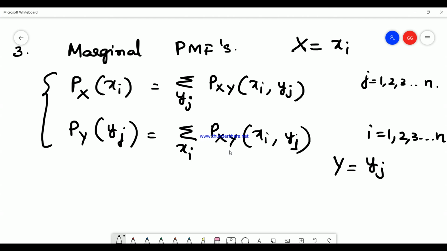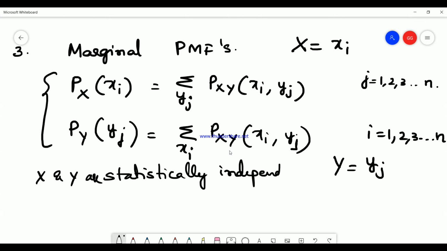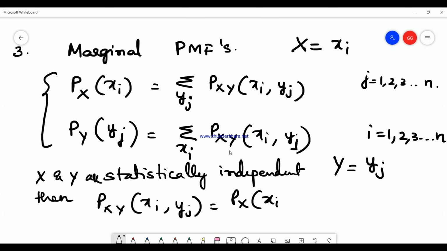We normally use this in the probability mass function definition. Now if x and y are statistically independent, like earlier we saw, then the total pxy of xi comma yj would be equal to px of xi multiplied by py of yj.